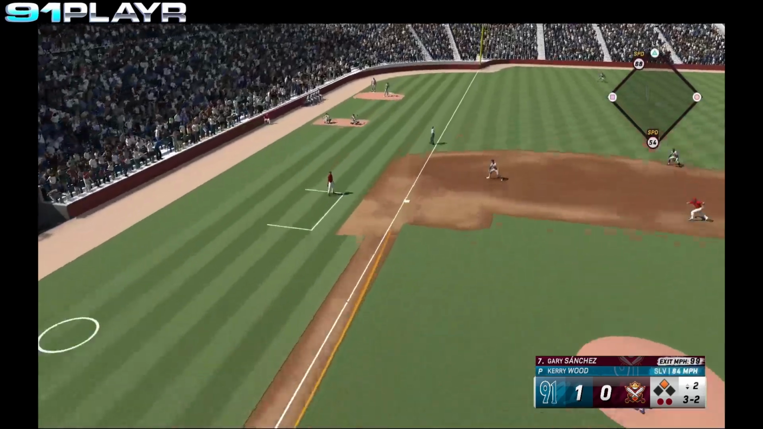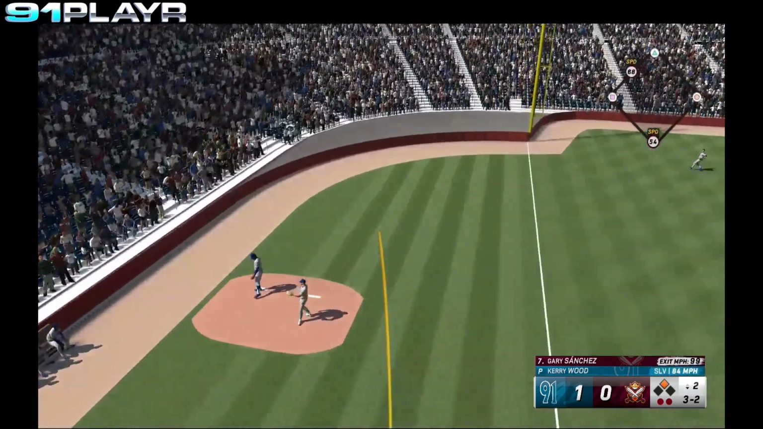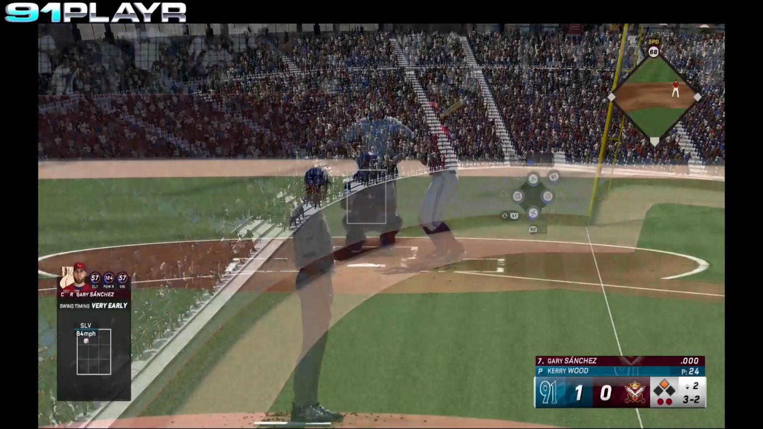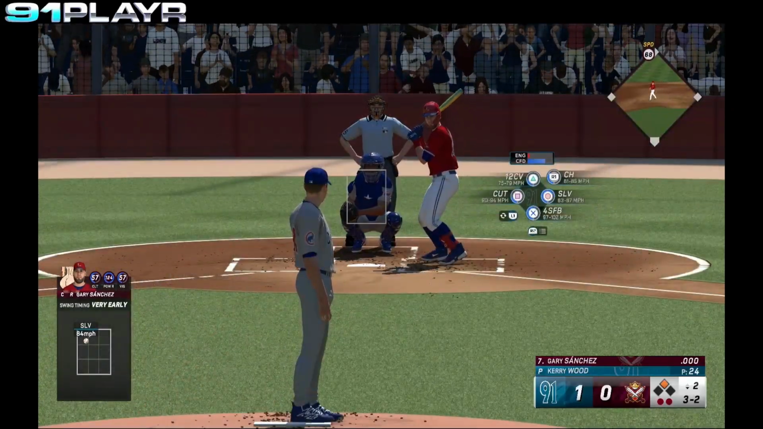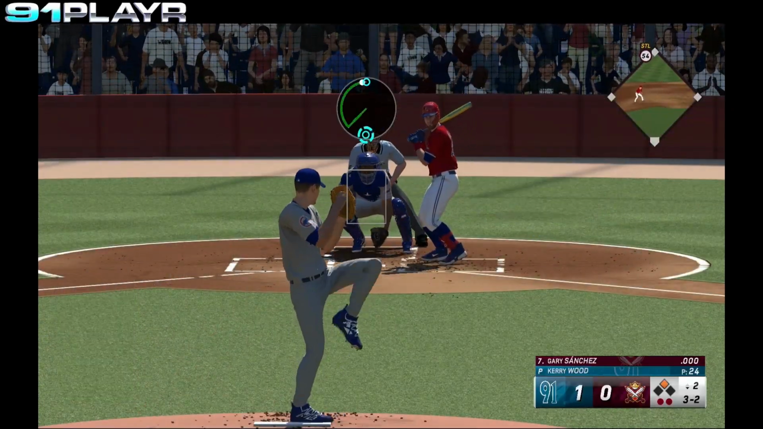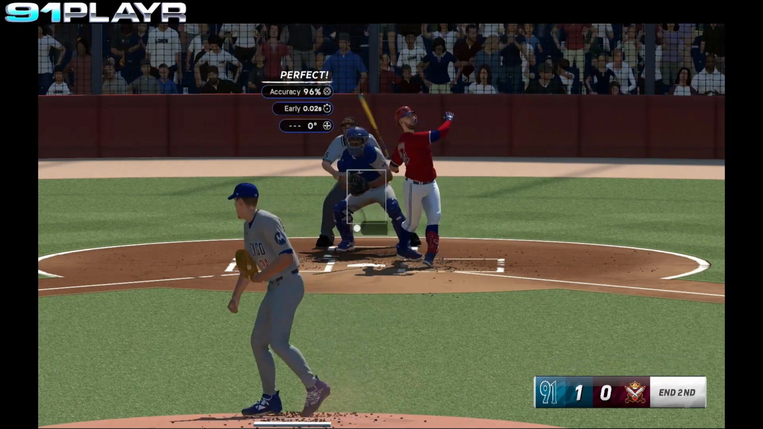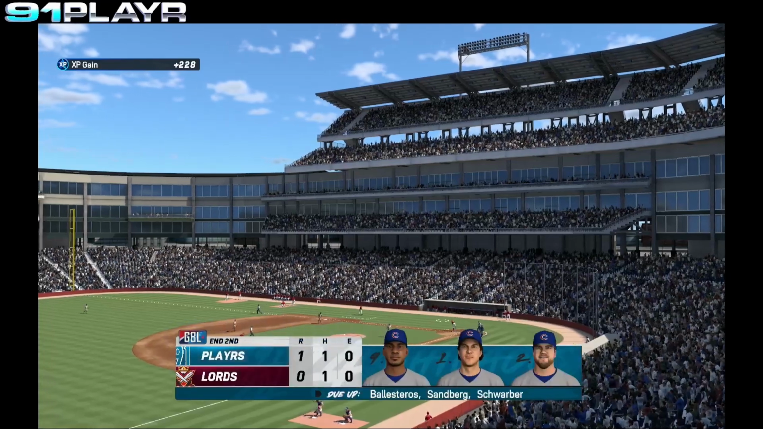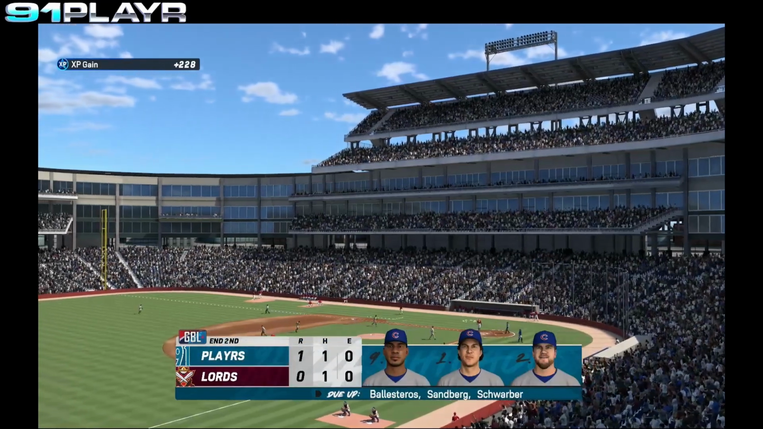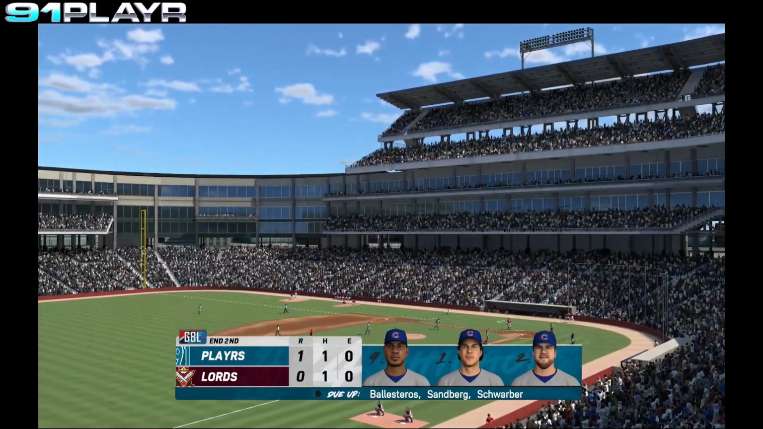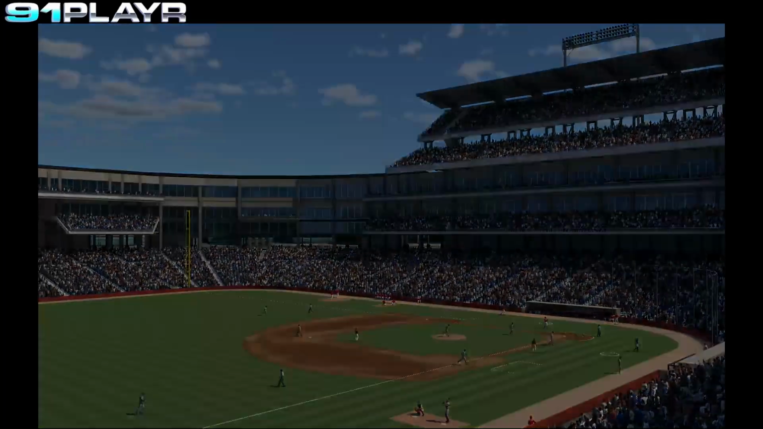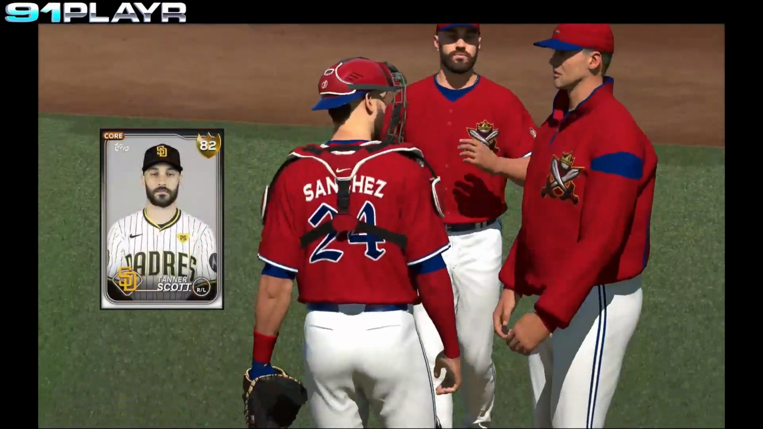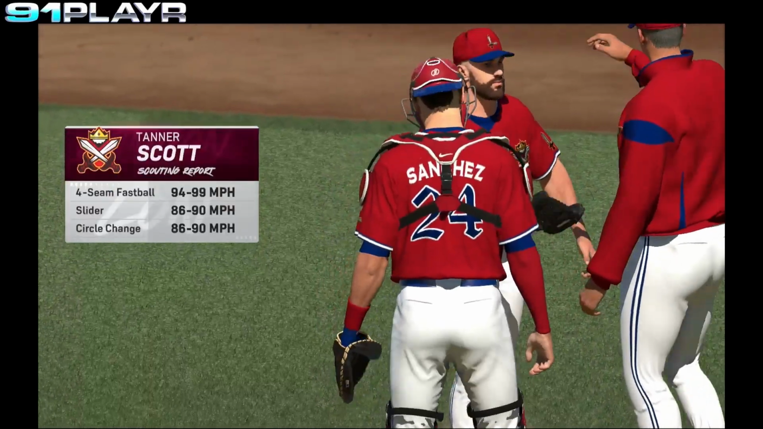Here it comes. And Sanchez drives that ball deep down the third base line, but it is foul. We'll do it again. Payoff pitch from Wood. Swing and a miss. Down on strikes goes Sanchez. We go to the top of the third. Ballesteros, Sandberg, and Schwarber coming up for the Cubs. Coming into the game for the Lords, Tanner Scott.